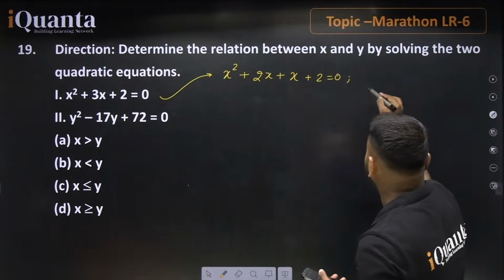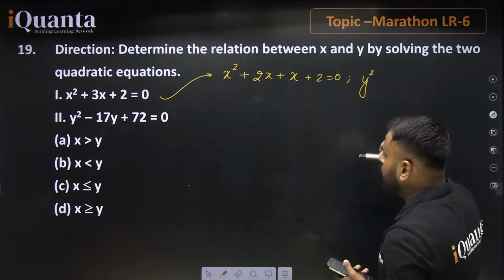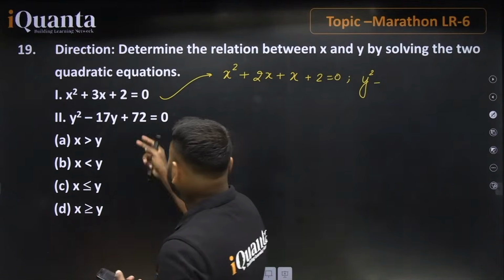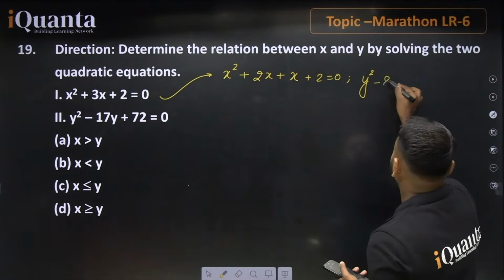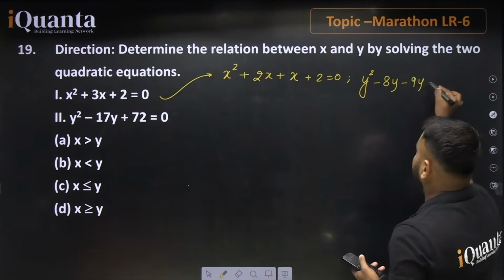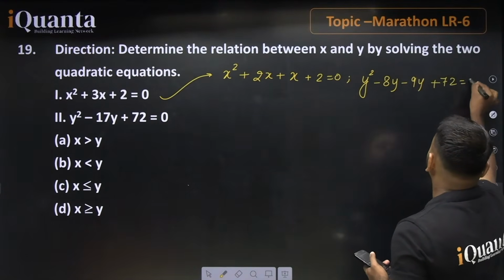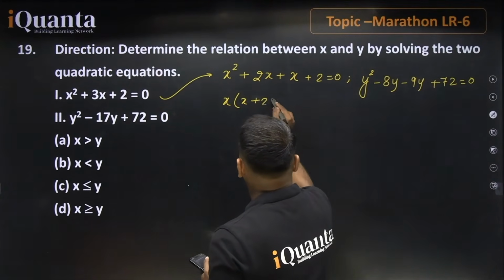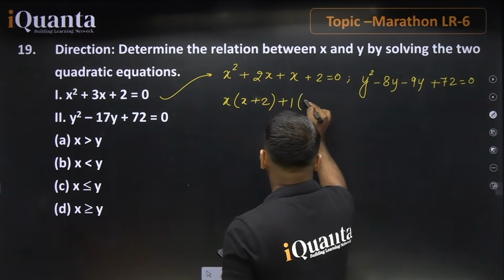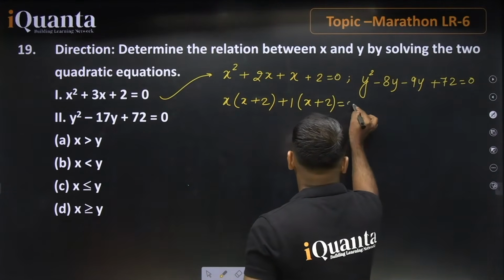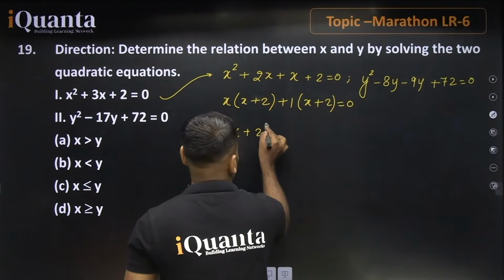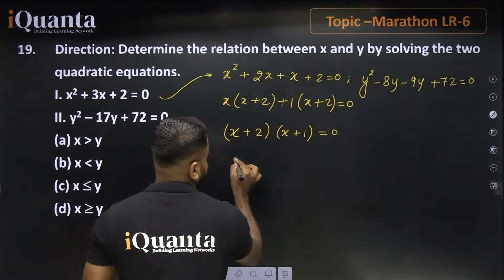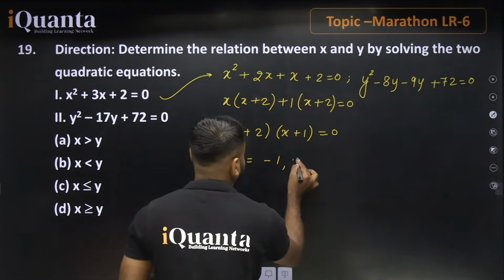The second equation can be written as y square, and 8 nines are 72, so y square minus 8y minus 9y plus 72 equals 0. By middle term split, we get x plus 2 and x plus 1 equals 0. So x will be either minus 1 or minus 2.